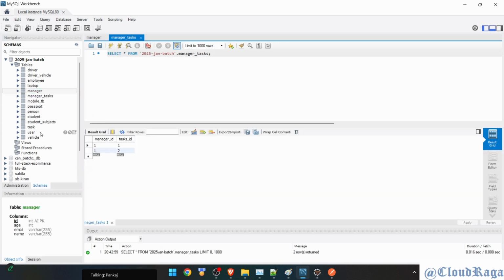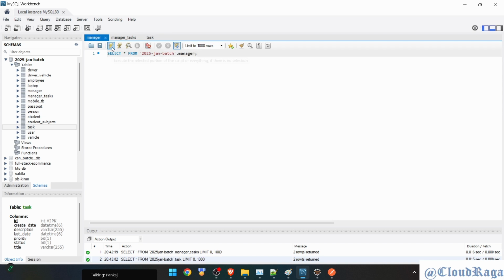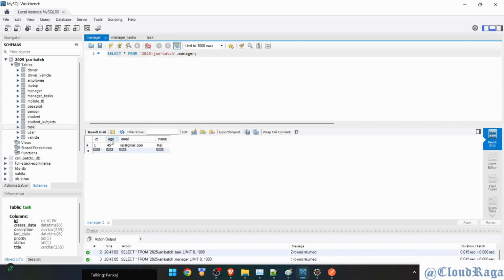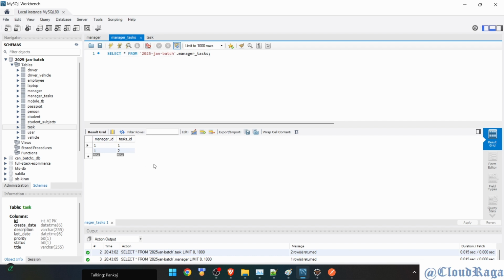This manager already is there, task. So we have two different tables. First for manager, which has manager detail, no connection between task and manager. There's a task table which has all the details, which doesn't have anything about the stuff we have about the manager. It's completely a standalone table, and this table manages the relationship. So at least if I do any change or edit on manager, it remains same.